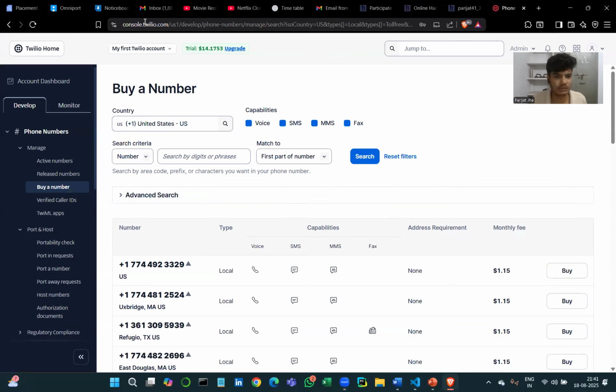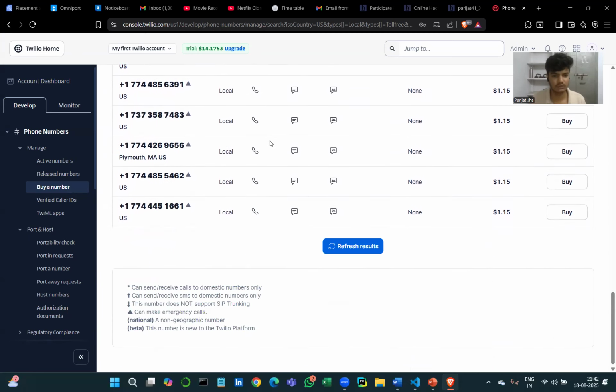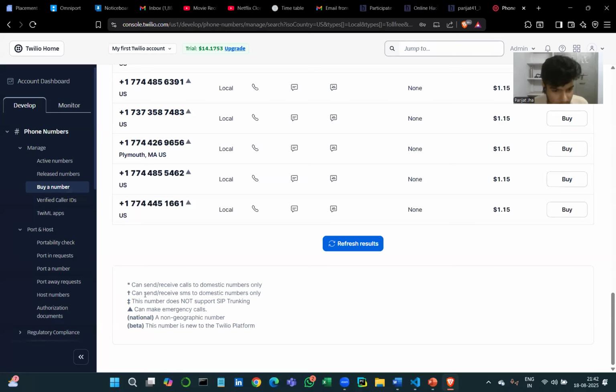As you can see, this is the official website of Twilio, console.twilio.com, and I have logged in already. In the free tier as well as paid also, the same problem is occurring. In the free tier, I got a US number which starts with +1. It says that it can send and receive SMS to domestic numbers only.